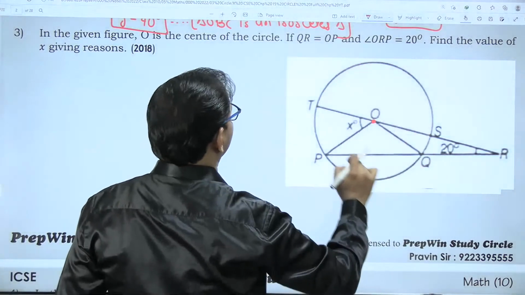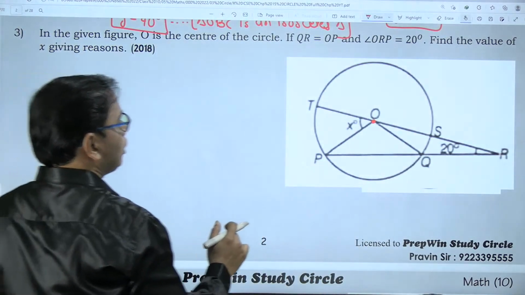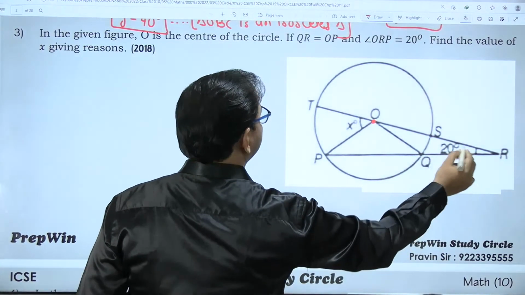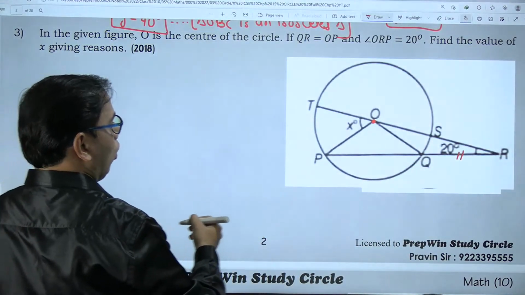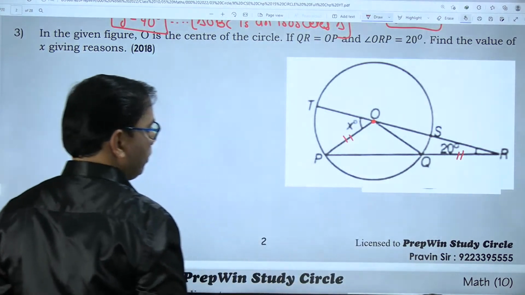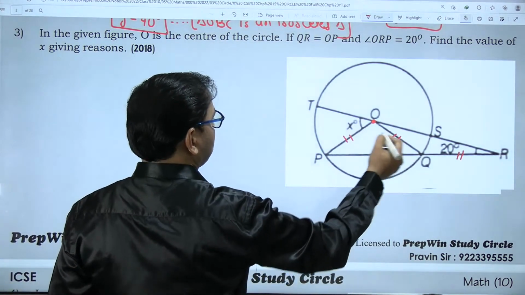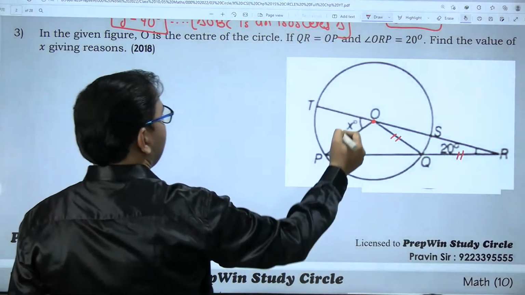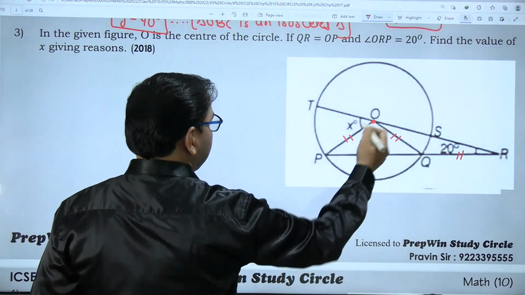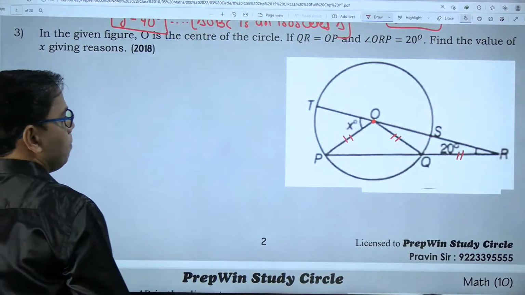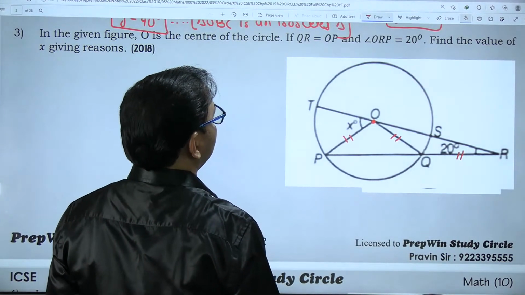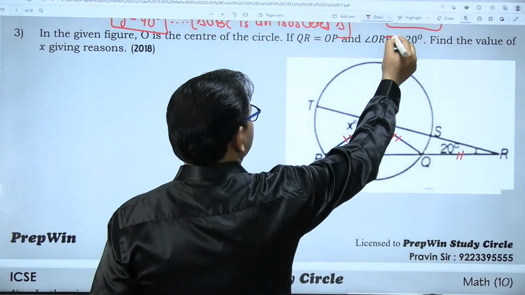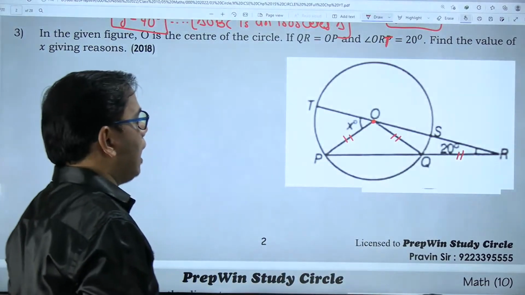O is the center of a circle. QR is equal to OP. This is segment QR and it is equal to OP. Where is OP? It is a radius. And in turn, OP is equal to OQ. So we have three equal segments: one is directly given and the other we get by using a property, that they are both radii of the same circle. Angle QRT. Okay, angle QRT.